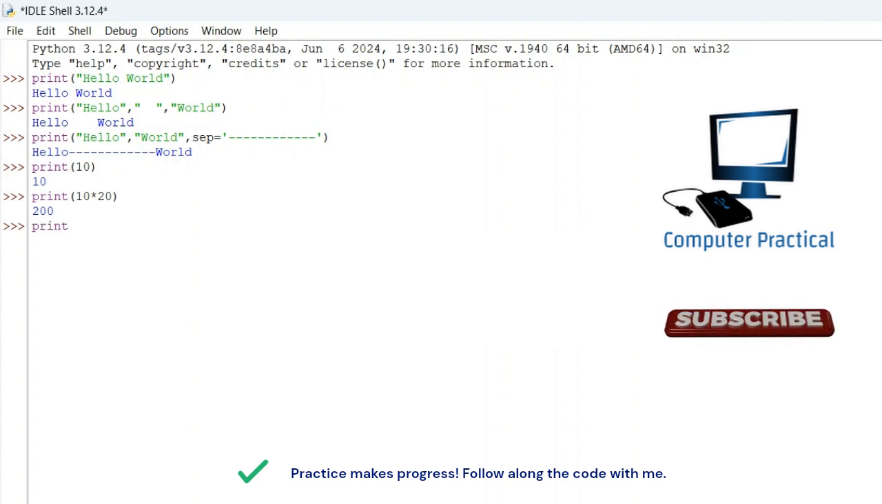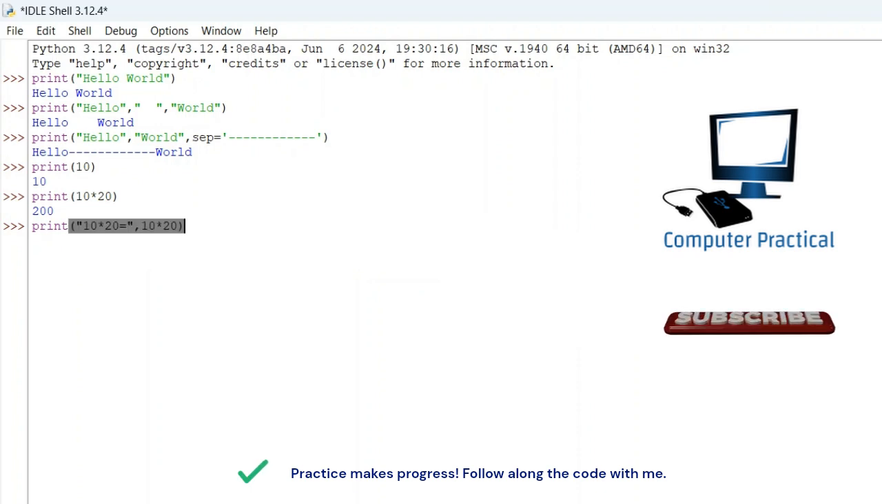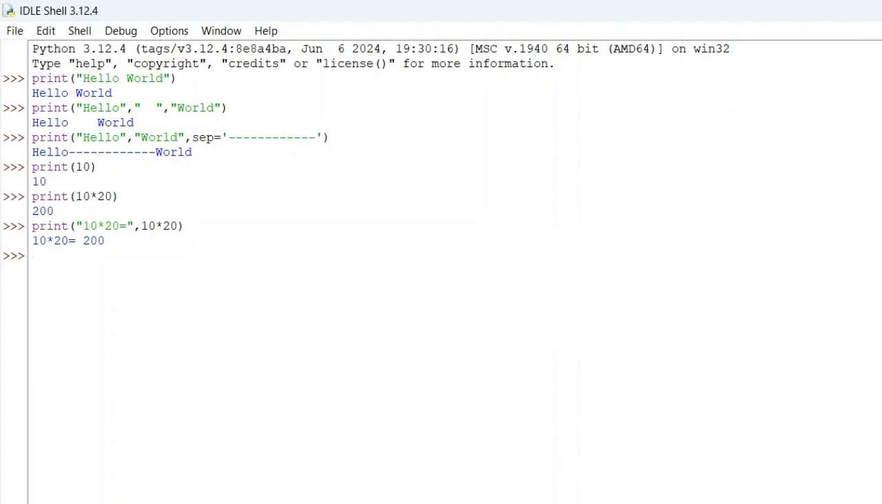So I want this to be displayed on the screen. So double quote 10 multiplied by 20 is equal to, then I close it, I give a comma. Instead of typing 200, I say 10 multiplied by 20. So you can see very clearly here, the first part gives the string 10 multiplied by 20 is equal to. The second part gives the number, which is nothing but 200.